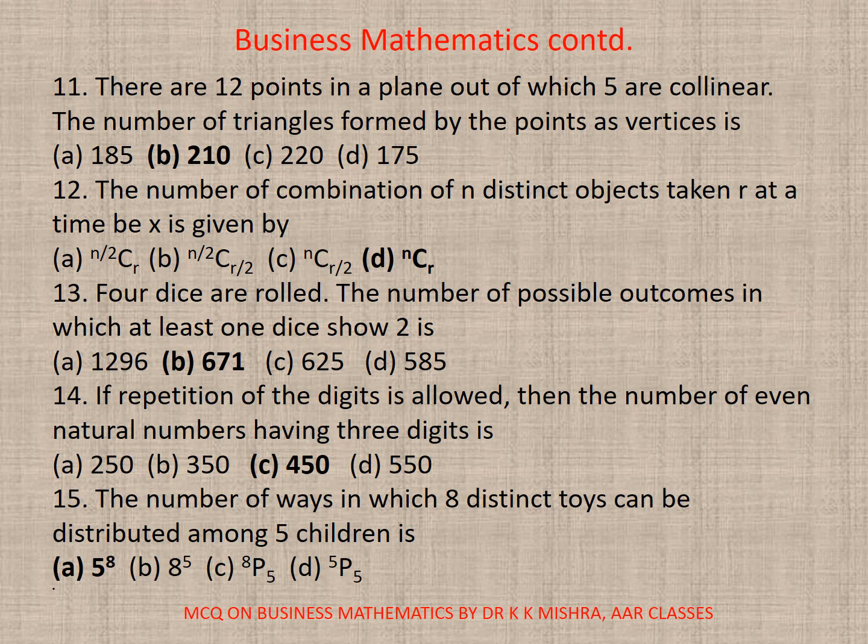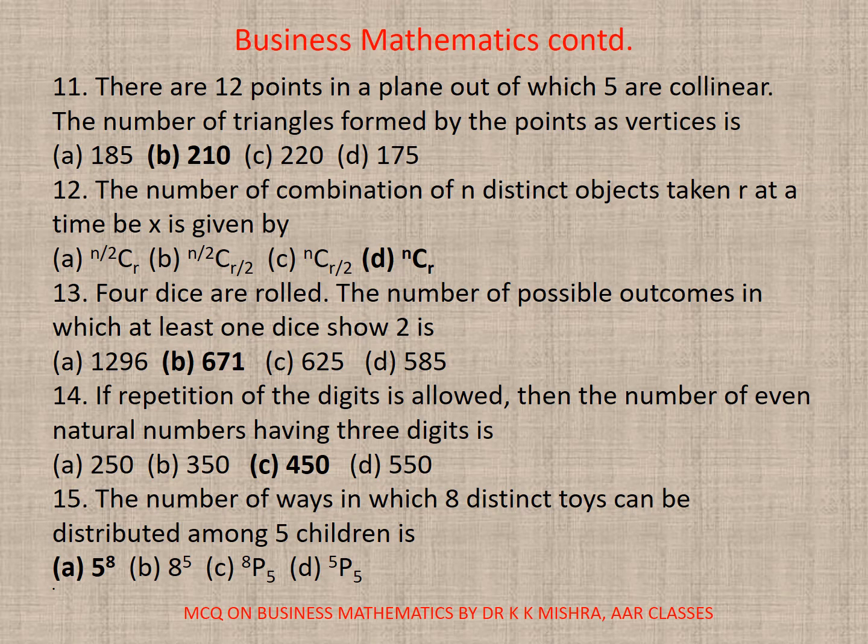11. There are 12 points in the plane out of which 5 are collinear. The number of triangles formed by the points as vertices is, so here the correct option is B, 210. 12. The number of combinations of n distinct objects taken r at a time is given by, here the correct option is D, nCr. 13. 4 dice are rolled. The number of possible outcomes in which at least one die shows 2 is, here the correct option is B, 671.